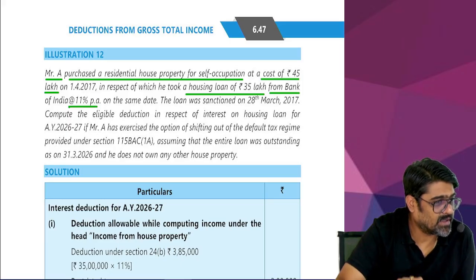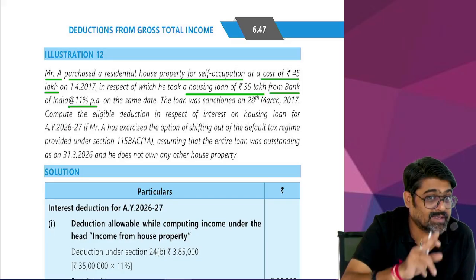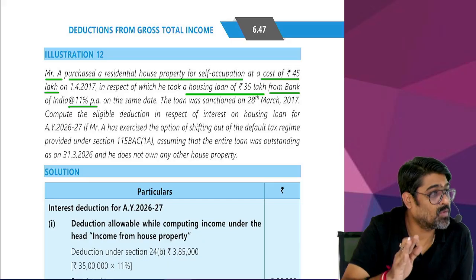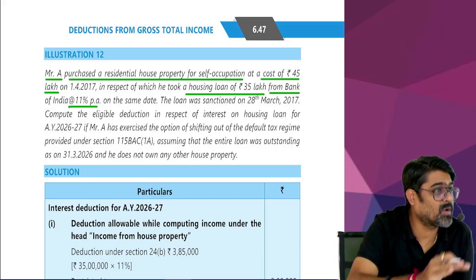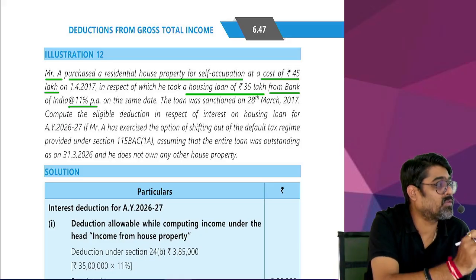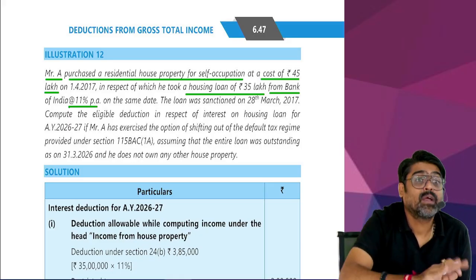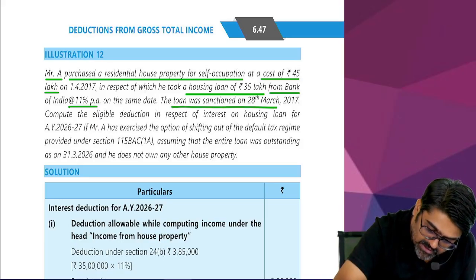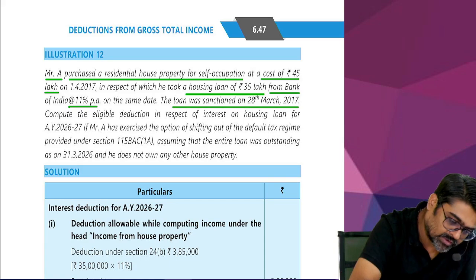So is the loan taken in 16-17 or 17-18? No, you have to check the date of sanction. Even if the loan was disbursed to him on 1st April 2017, and the property was purchased on 1st April 2017, when the loan was sanctioned, please check, the loan was sanctioned on 28th March.